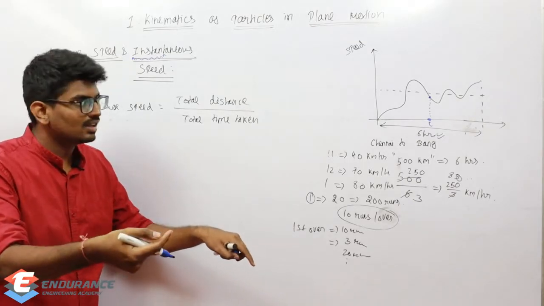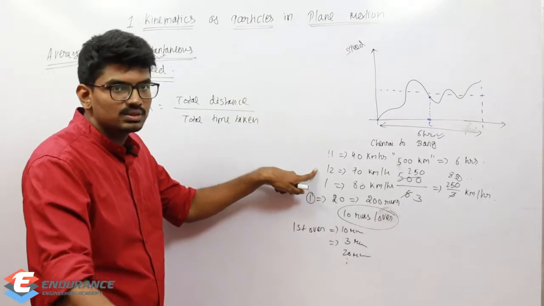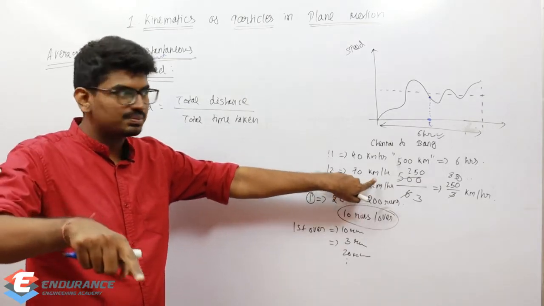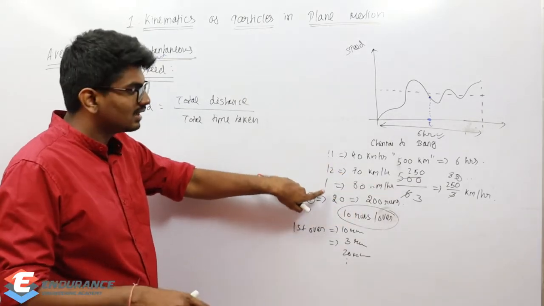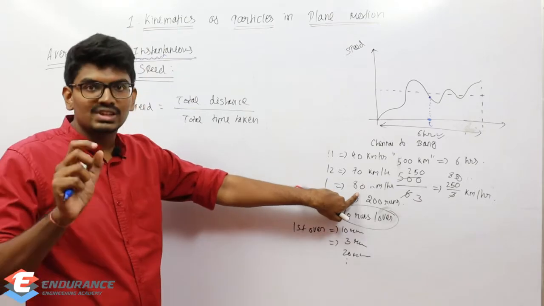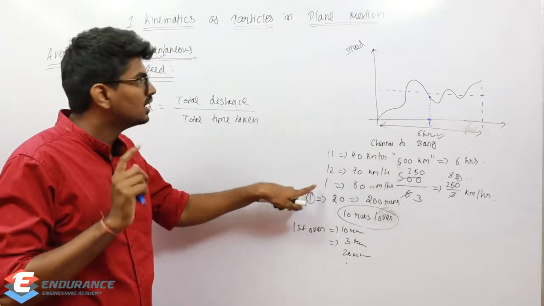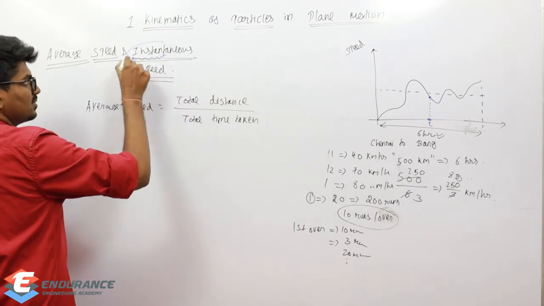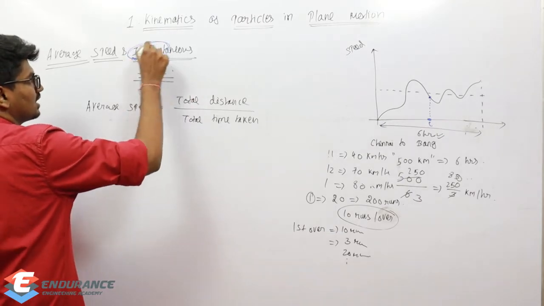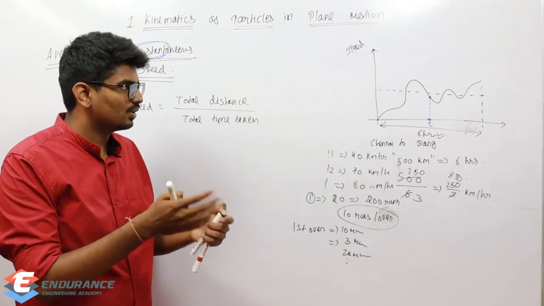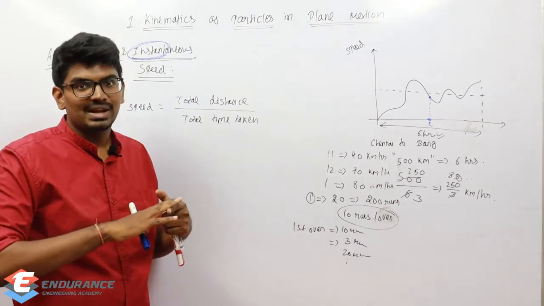What is the speed? Maybe here at 12 o'clock, what is the speed? 70 km per hour. So that 70 km per hour is the instantaneous speed at 12 o'clock. At 1 o'clock, what is the speed? 80. So that 80 km per hour is the instantaneous speed at 1 o'clock. Okay, so from the name itself, you can say instant, at that instant. How to write it mathematically?